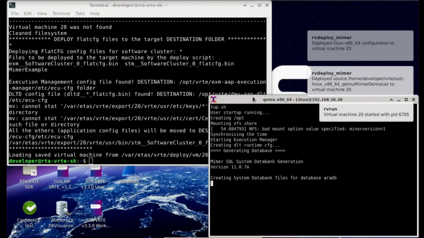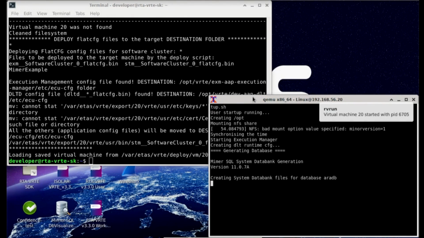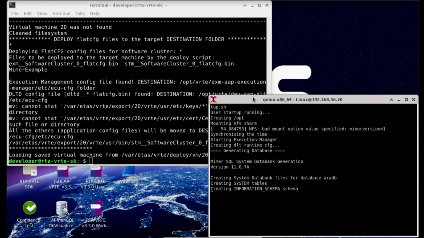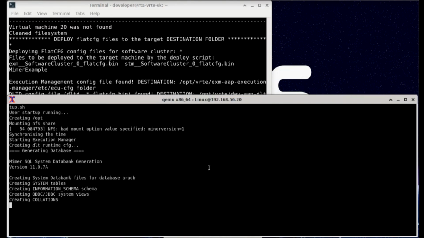So here we go. Now this starts, and the first thing that happens, since this is the first time this machine boots, which would typically be in pre-production before you deploy these things, is that it will create the database. The database will be reused whenever you start the system. But now you see the creation parts, and that takes a little while. Once that is done, it will then start the database and start to populate it using my code.